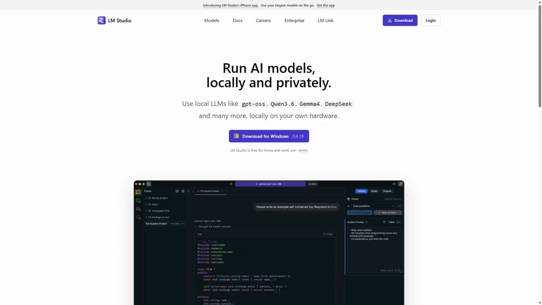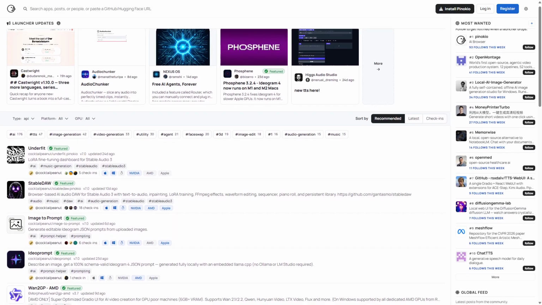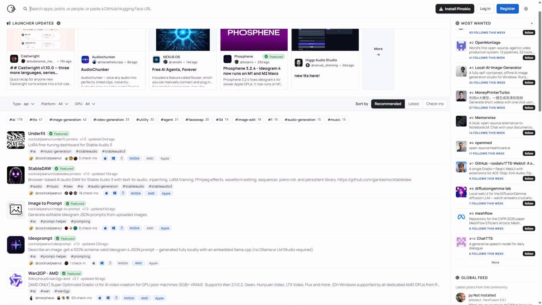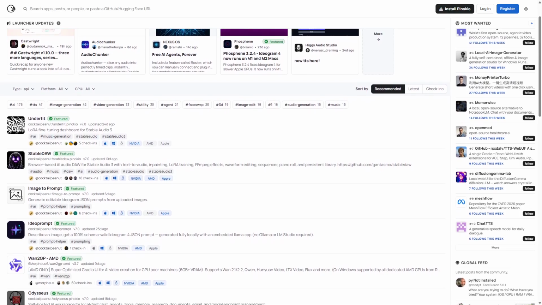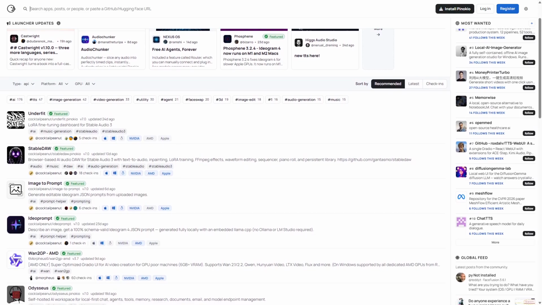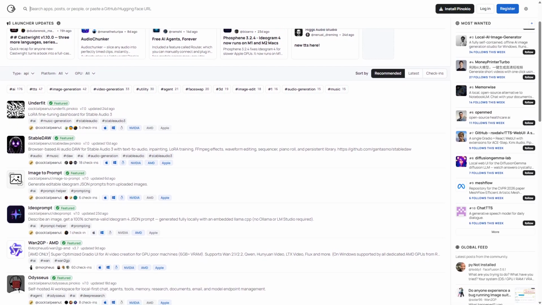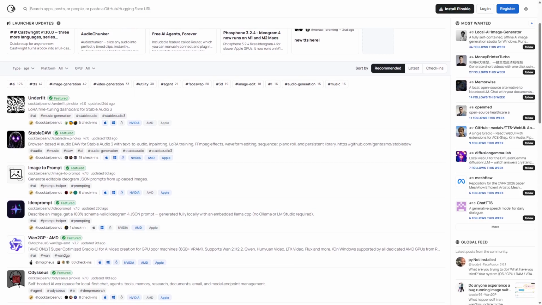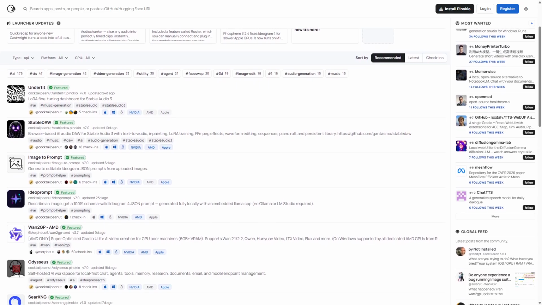The core difference lies in Pinokio's focus on customizable AI workflows, while LM Studio emphasizes user-friendly interfaces and streamlined model training. Pinokio is a local AI platform that enables developers and businesses to build, customize, and deploy AI models entirely on their own hardware. It works by offering a modular architecture where users can integrate various AI components, tailoring workflows to specific tasks. Pinokio excels in flexibility, allowing deep customization of AI pipelines, which is ideal for users with advanced AI knowledge or specialized requirements.